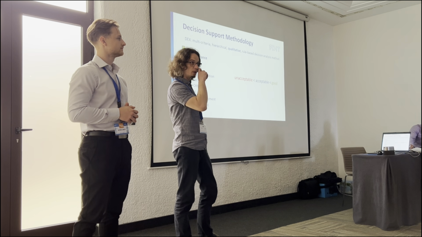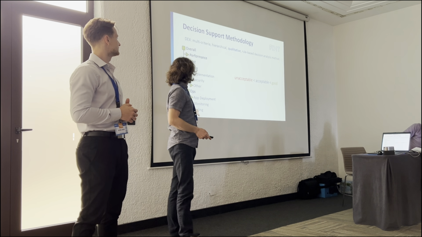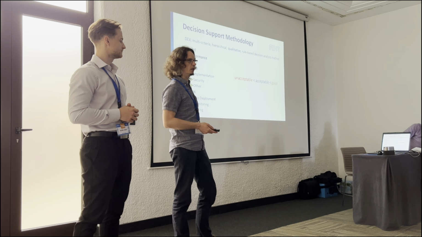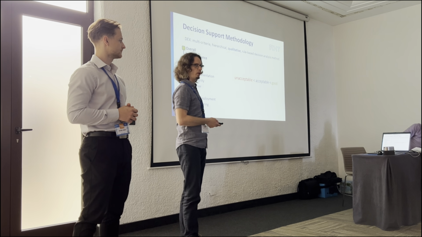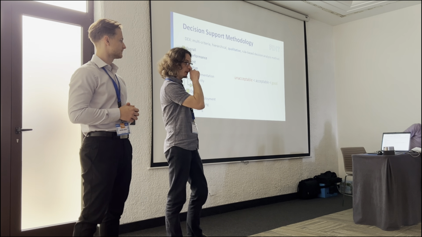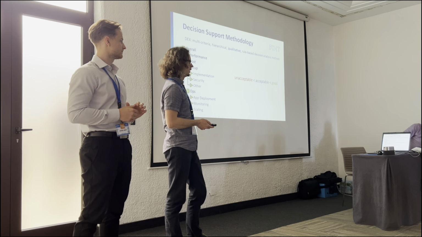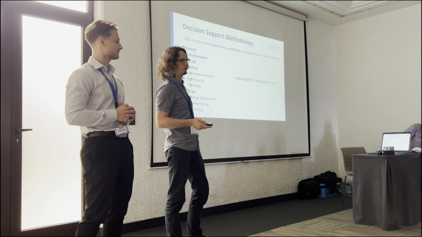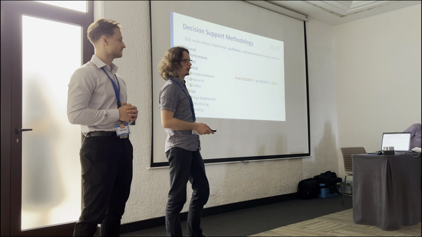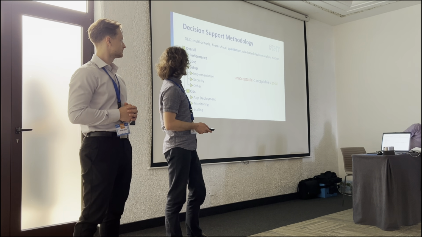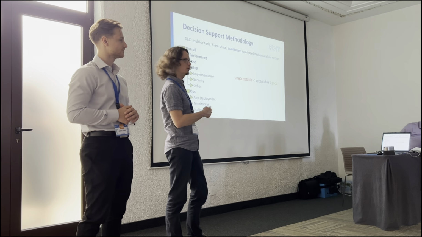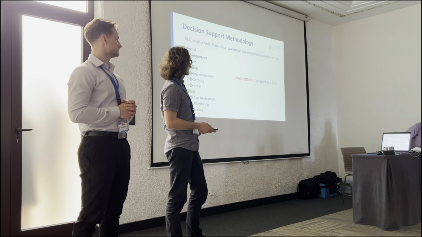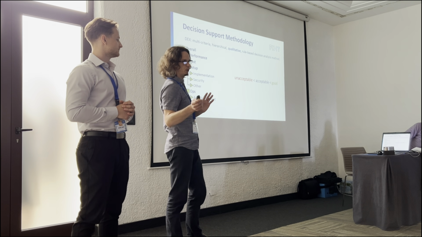Then what does qualitative mean? It means that when we're rating how good scaling is in one system, we don't say it's 7.5 on the scale from 0 to 10. We say it's unacceptable, acceptable, or good. Why does such a simple scale work better? Because it ensures consistency. It's very difficult to say for one system it's 5.2, for the other it's 5.3, and when we have 10 systems to compare, it's difficult to be consistent. Here it's very simple. Either it is so bad that it's unacceptable for us, or it's good enough that we say it's good, we like it, or it's good enough but not awesome.